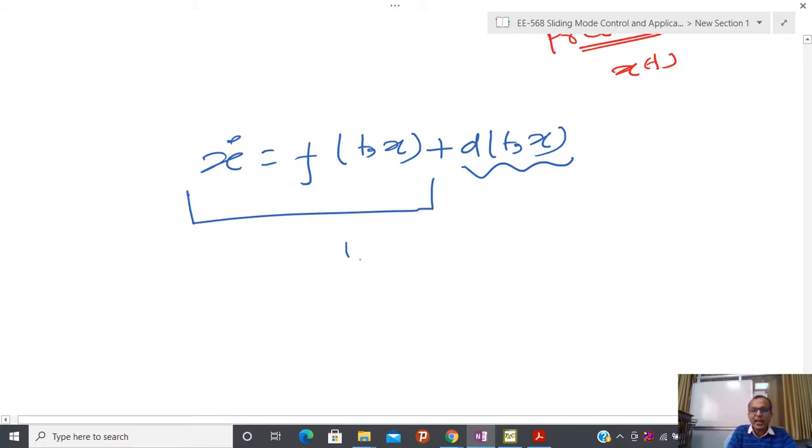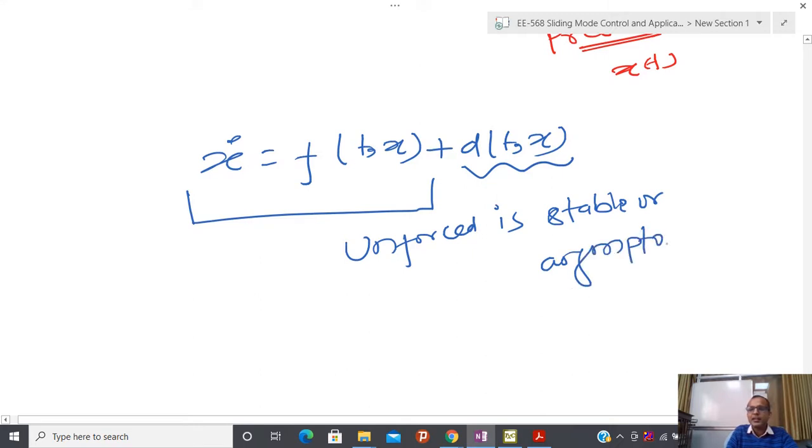I am assuming that the unforced system is stable or asymptotically stable. Asymptotic means as t tends towards infinity, x(t) tends towards 0. That is the meaning of asymptotic stability. We will see this point in the next part of this course. Now I am assuming that the unforced system is stable.